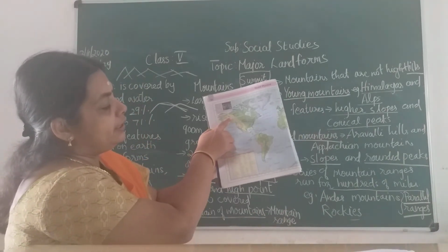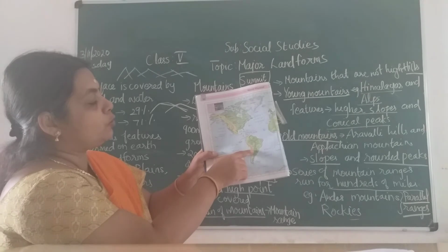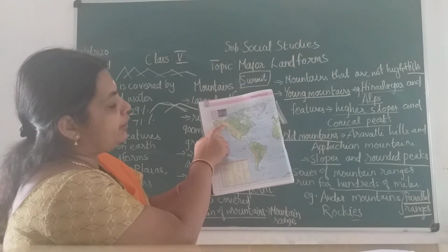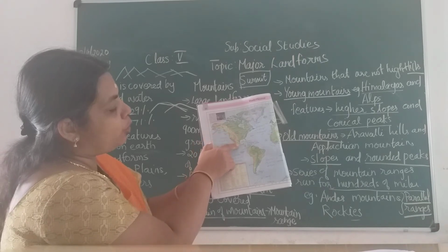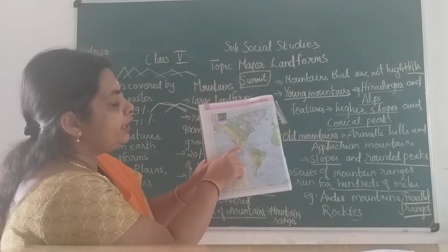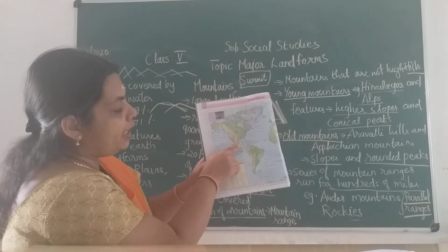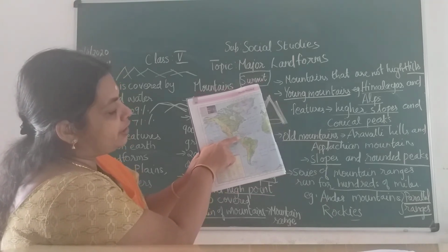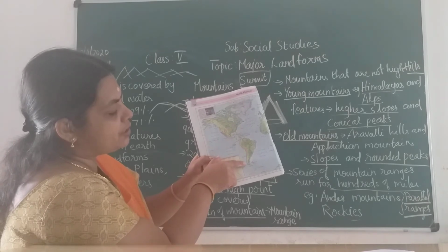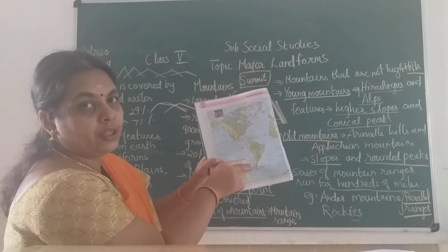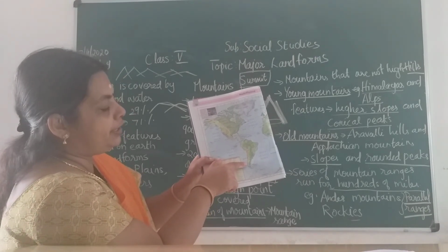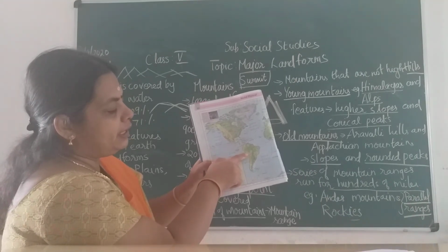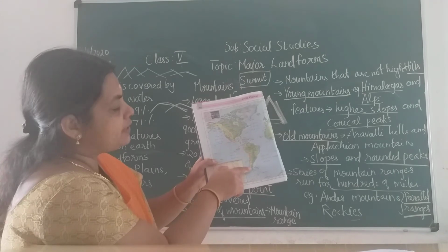See, this is North America and this is South America. The Rocky Mountains start from here and go up to the end of Mexico. Then this is the Andes Mountain in South America, children. It starts from here and goes up to Argentina, covering Bolivia, Peru, Brazil and Argentina.